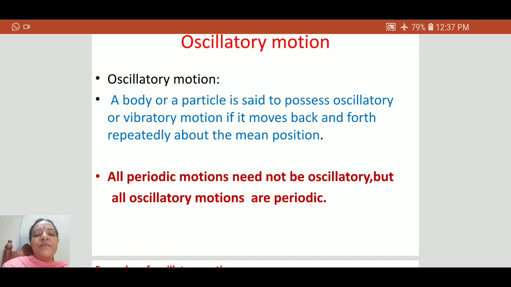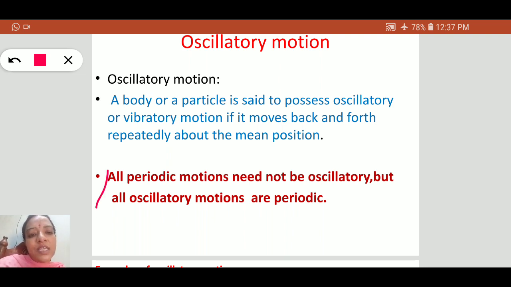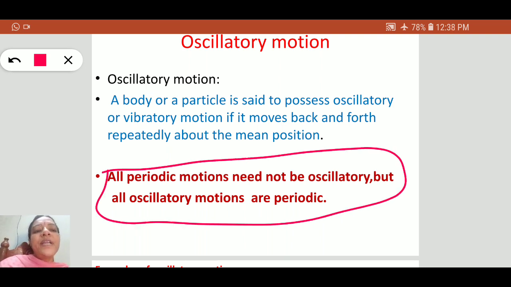That is the difference, so we differentiate these two types of motion, periodic motion and oscillatory motion. All oscillatory motions are periodic, but all periodic motions need not be oscillatory. This is very important here.